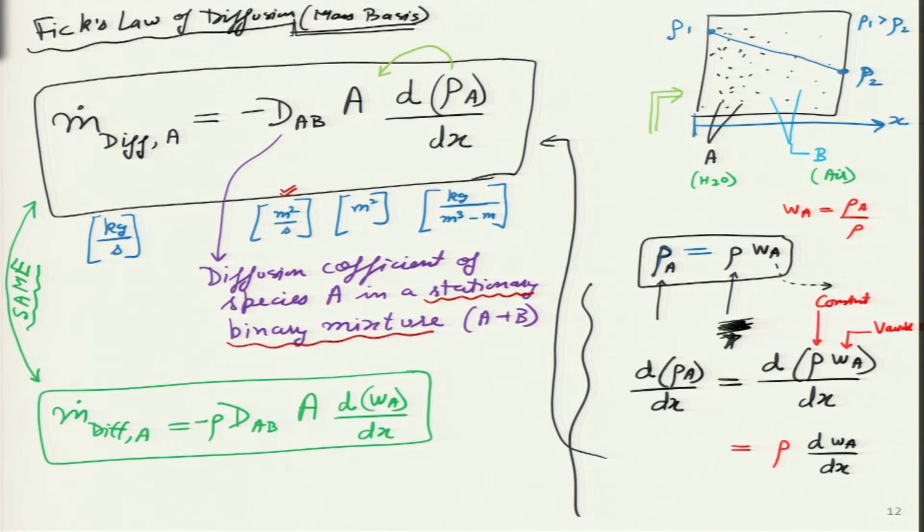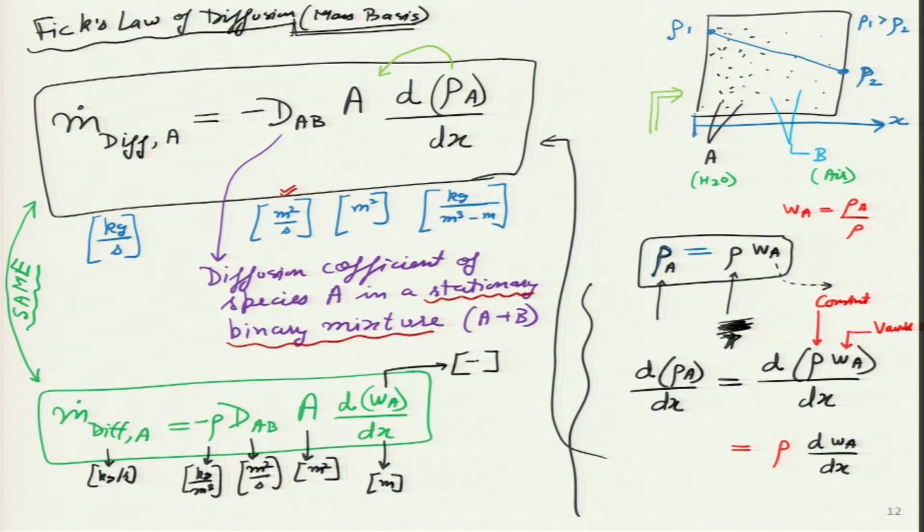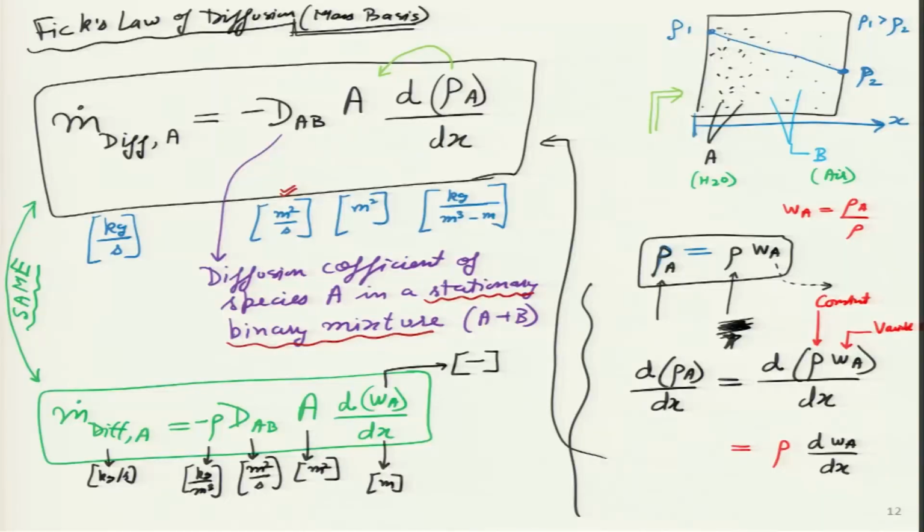I have just changed the variable that I was using, and just for the sake of completion, let me write the units for these as well. This is still kg per second, this is kg per meter cube density, this is meter square per second, meter square. This thing on the bottom is meters. This thing on the top, what is the unit for mass fraction? It does not have any unit, so I will just put a dash. Mass fraction is a ratio, I can write it in percentage form, 50% mass fraction, or I can call it a ratio 0.5, but it does not have any units. So, I hope things are clear now.